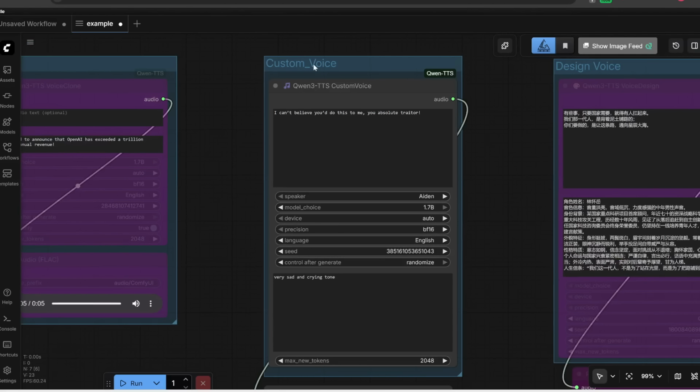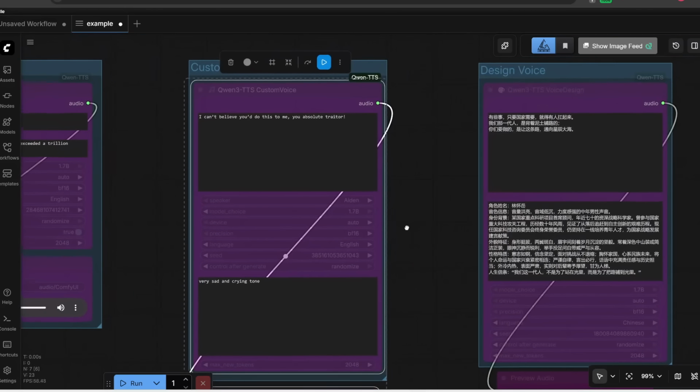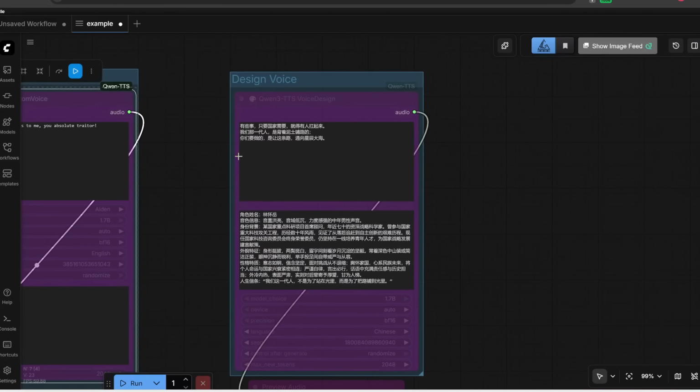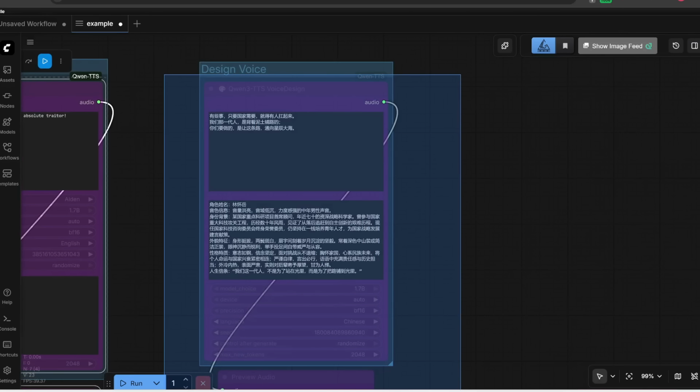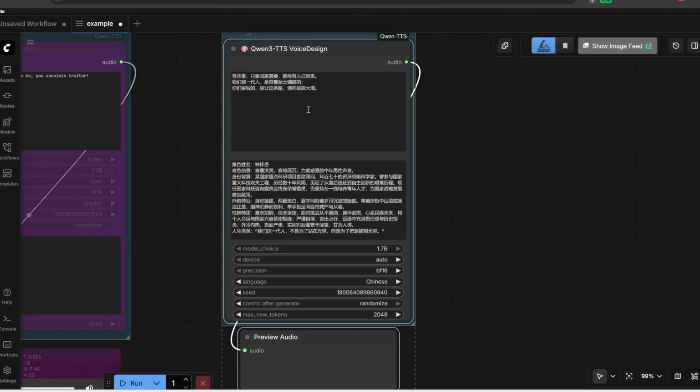Perfect. So indeed, he sounds super sad. That's how you can operate this custom voice node. Let me drag across these and press Ctrl B to bypass this. And then finally, let's move on to this final voice design node. So again, I'm going to drag over these and press Ctrl B to re-enable them.